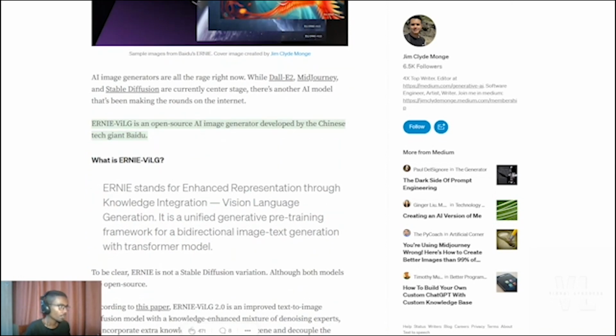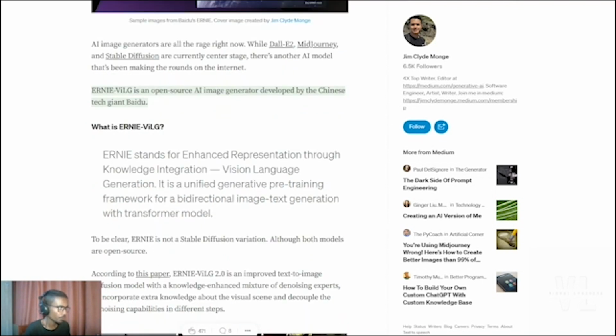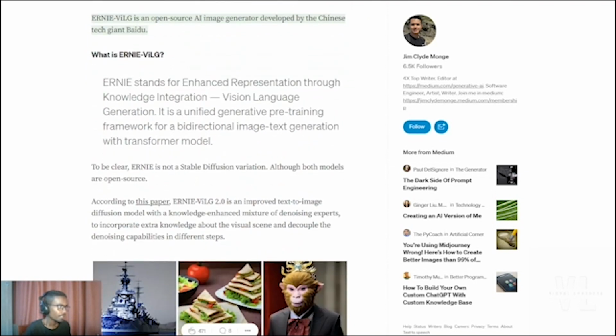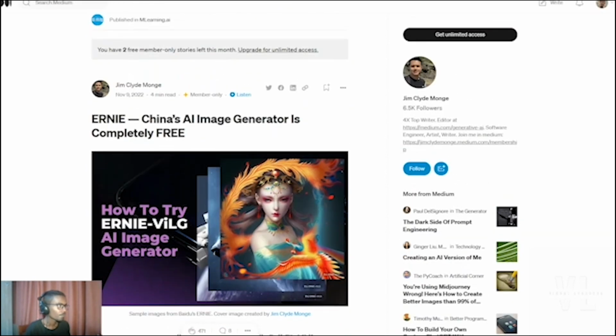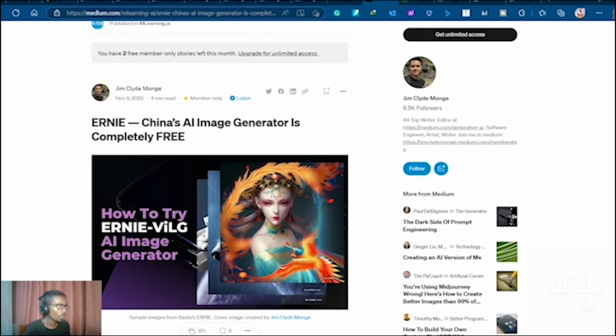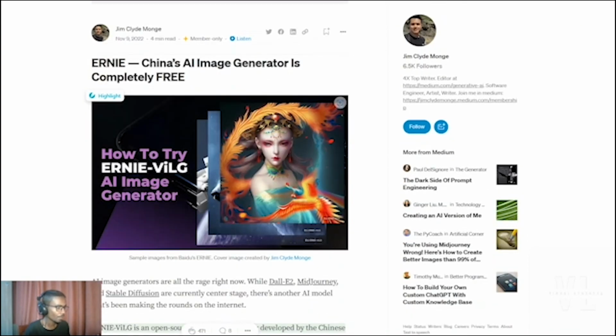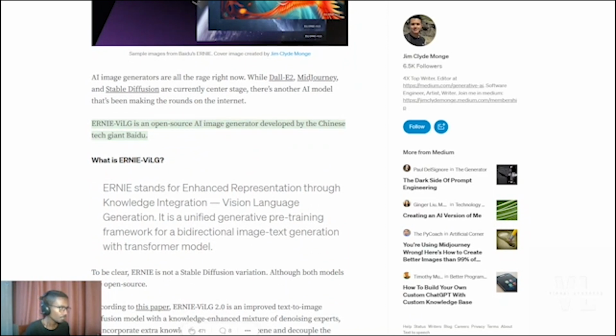So Ernie VILG is an open source AI image generator developed by the Chinese tech giant Baidu. And Ernie stands for Enhanced Representations Through Knowledge Integration, Visual Language Generation. So you can read the paper, and it's provided on the link here. And this is one Medium blog which explains in detail about how to use the API.